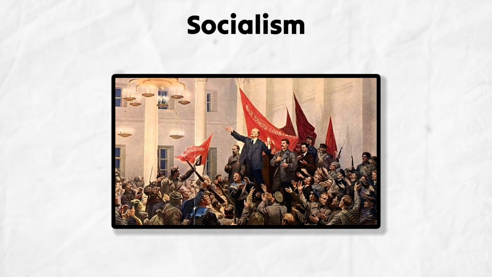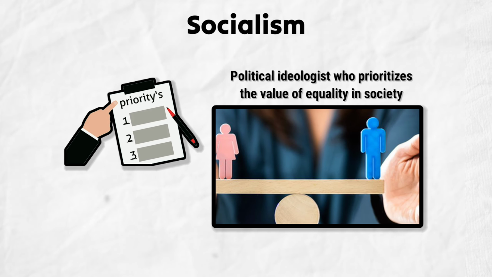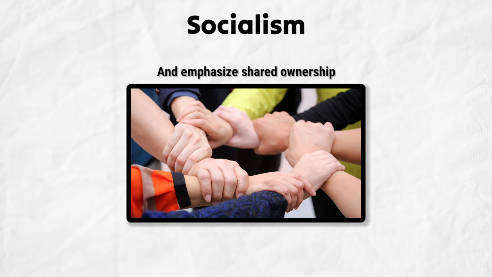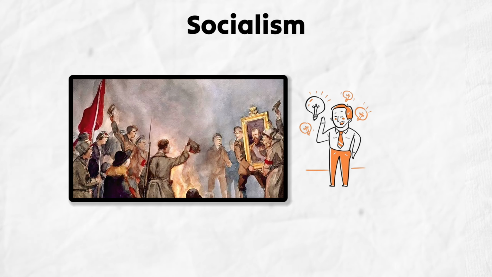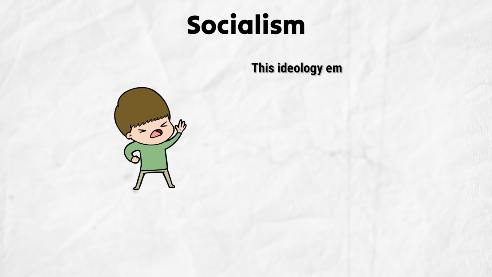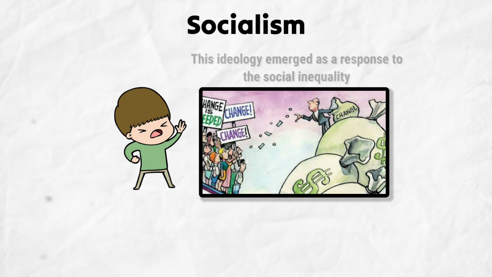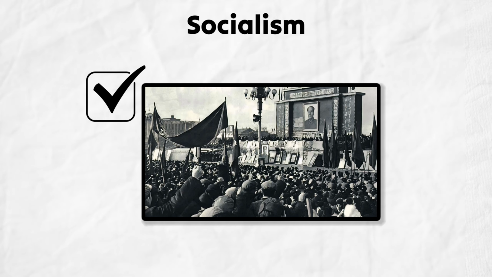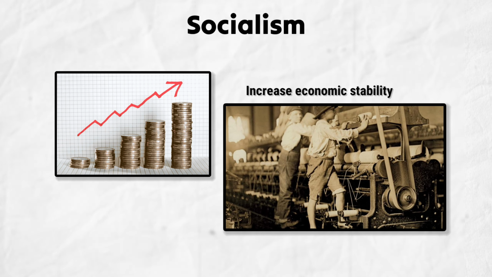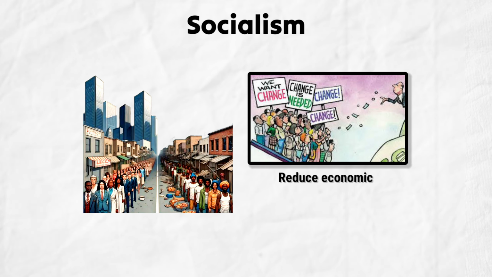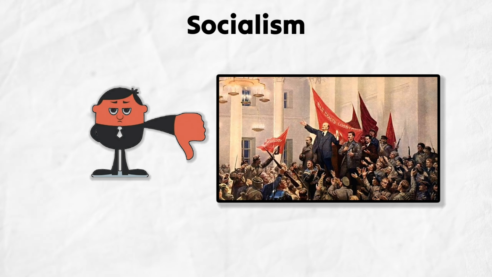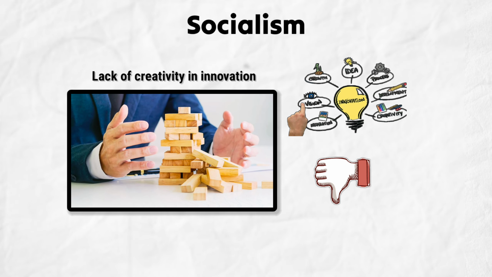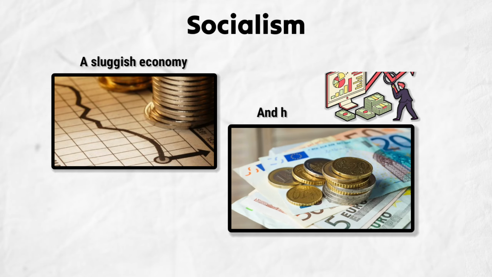Socialism is a political ideology that prioritizes the value of equality in society and emphasizes shared ownership. This ideology emerged in the early 18th century as a response to social inequality that occurred due to the Industrial Revolution. The advantages of socialism include increasing economic stability, welfare, and reducing economic inequality, while the disadvantages of this ideology include lack of creativity and innovation, a hampered economy, and high taxes.